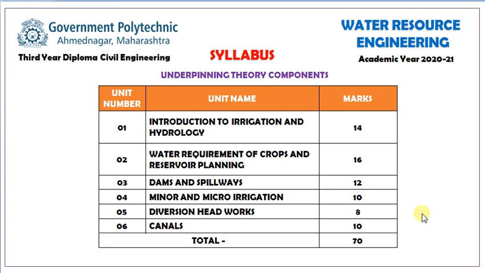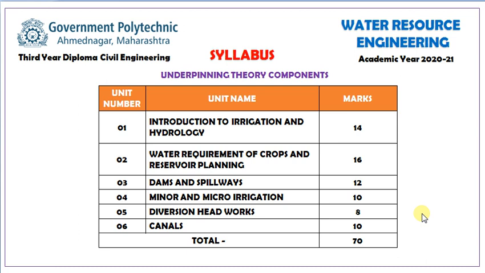Now the next unit is water requirement of crops and reservoir planning. Planning is a very important part of day-to-day life. We know that we have to plan for water requirement of crops and reservoirs. Again this chapter is very important. It requires 16 marks. Next, the third chapter is dams and spillways. We can see 12 marks.